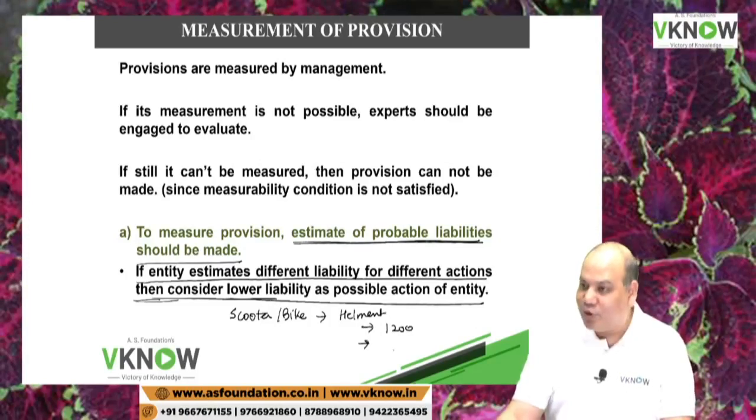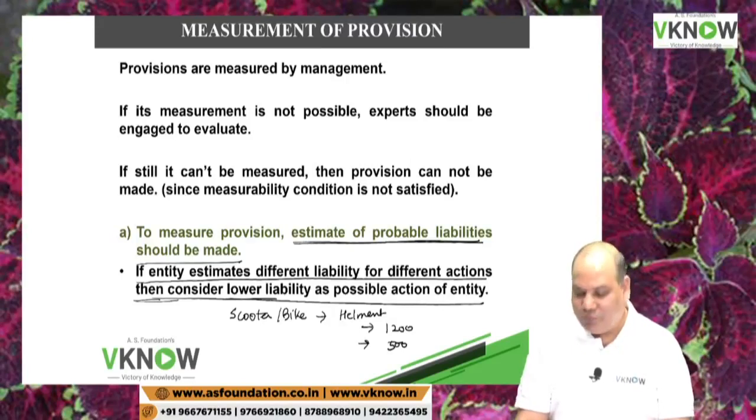The fine for not wearing helmet is 500 rupees. What will you prefer? What will you prefer, 500 or 1200? 500. If 500 settles the matter, for example, 500.